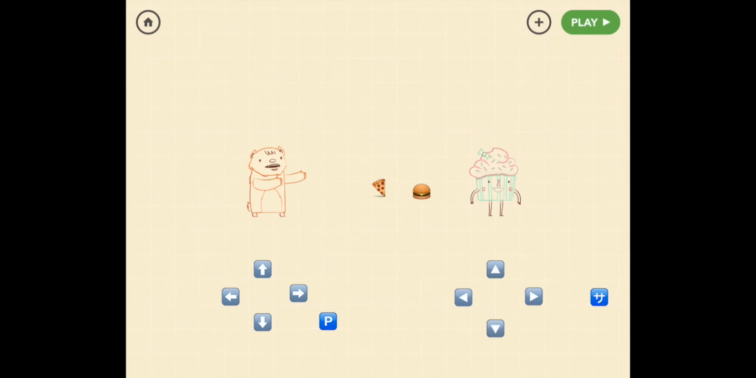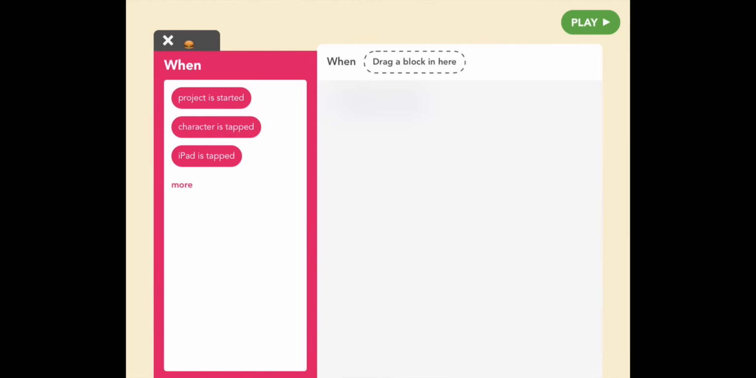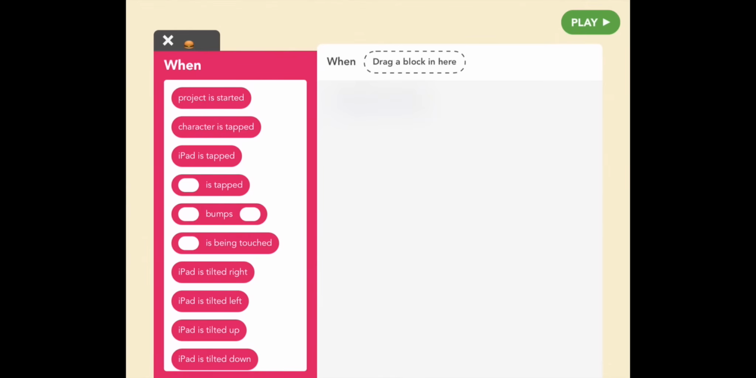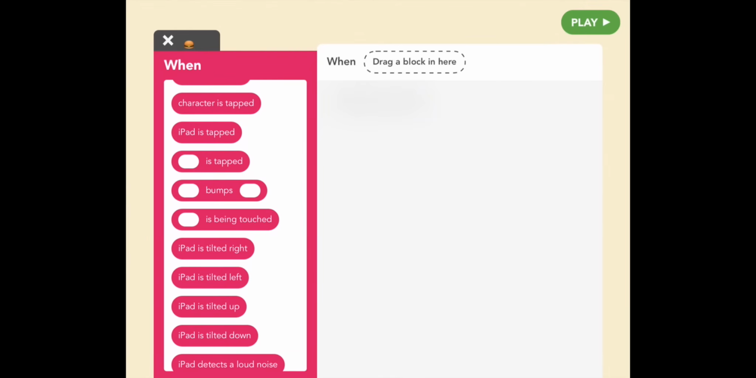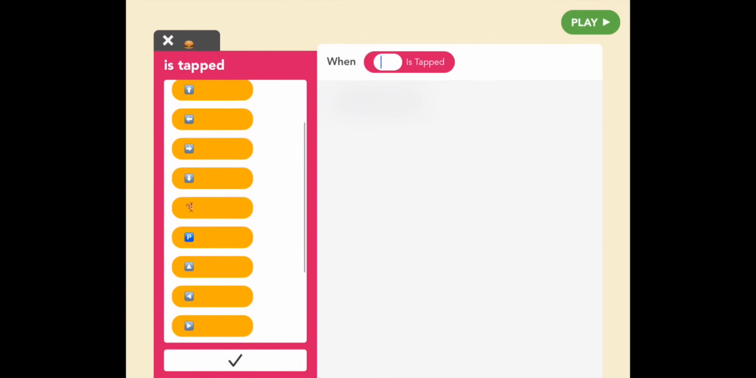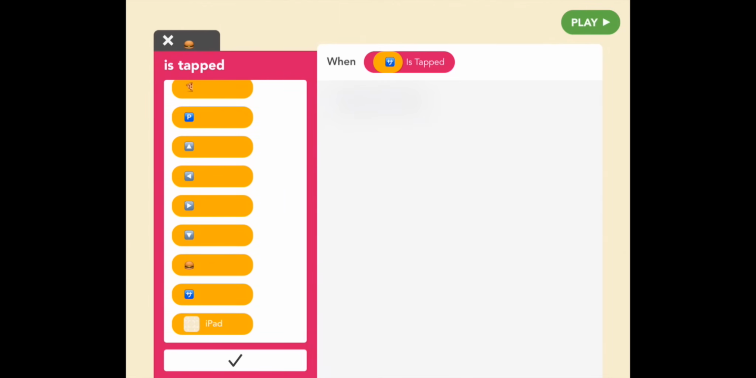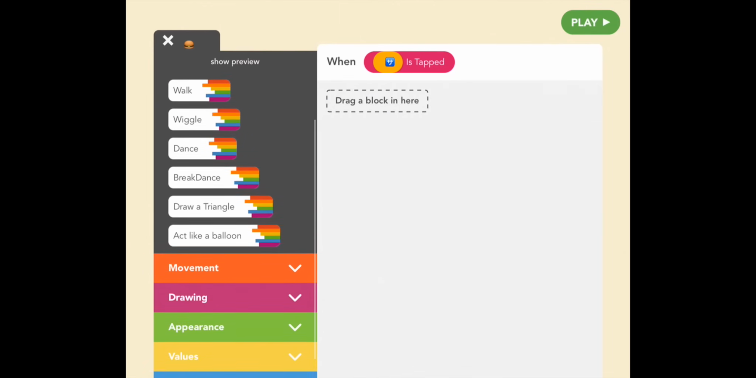So when the H button is pressed, we want the hamburger to be in Cupcake's hands, be visible, and then be thrown to the left. So it's a lot. Let's see if we can do it. Add a new rule. When the hamburger button is being touched, right? So let's find the hamburger button, H. And what are the steps again?